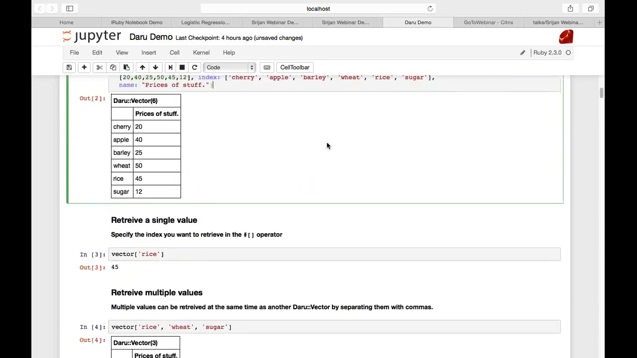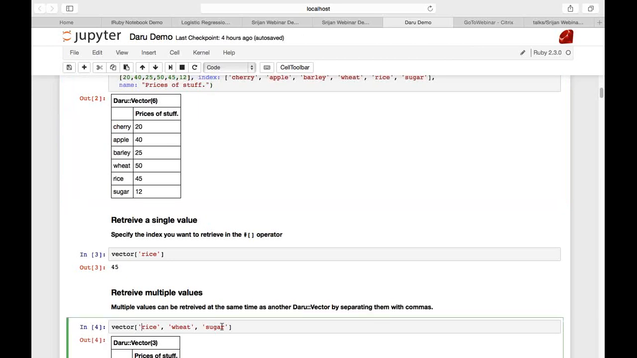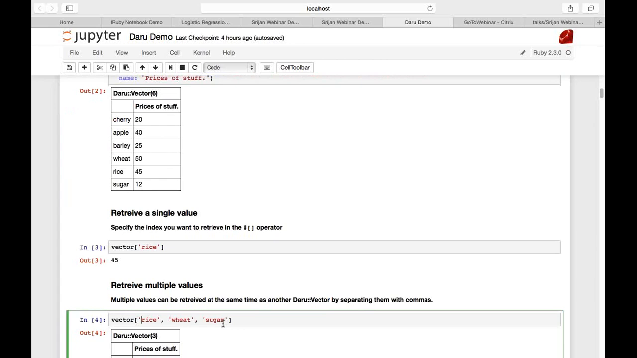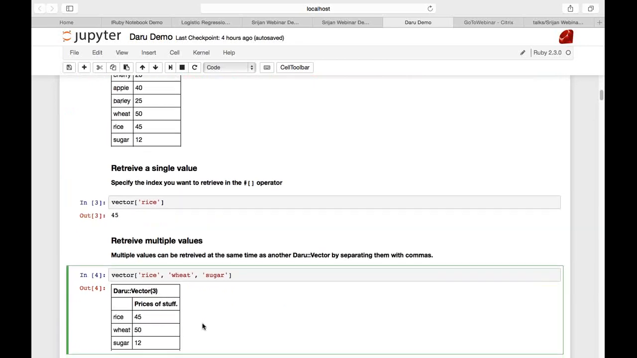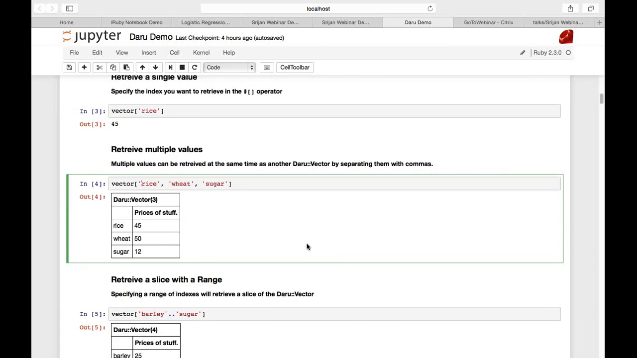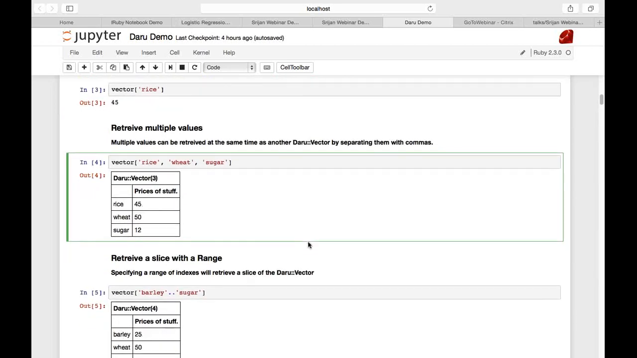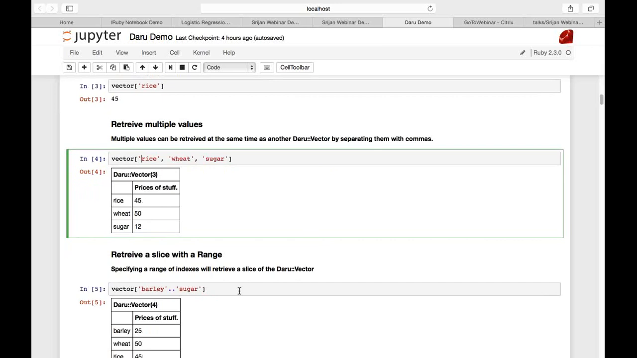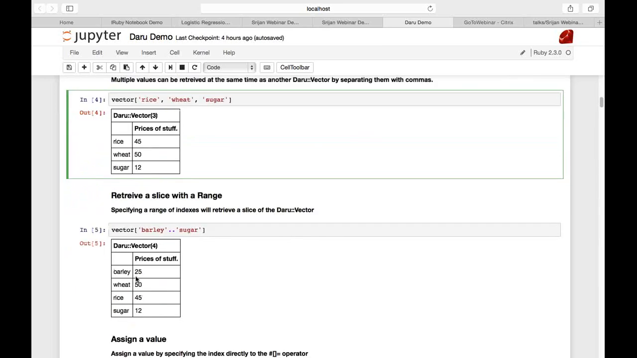Now I want to retrieve a single value from this. I just specify it with the box operator, and I get 45 as the answer for rice. In order to retrieve multiple values, I can send these using the comma operator in the box operator along with the prices. If you want to retrieve a slice, do that by specifying barley dot dot sugar and you get all the elements that are between barley and sugar.